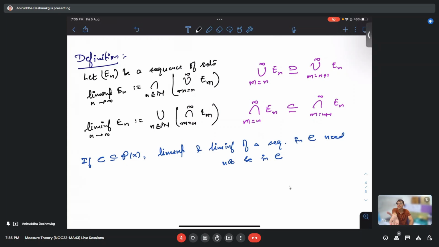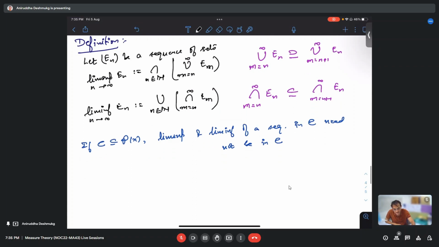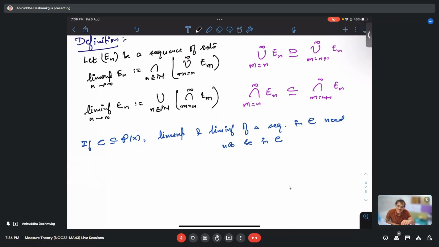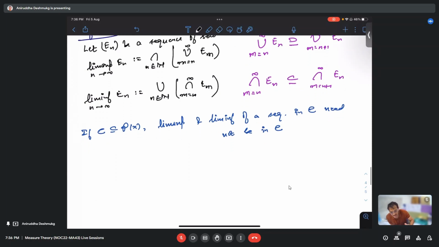A decreasing sequence may not have its intersection inside C, or an increasing sequence may not have its union inside C.